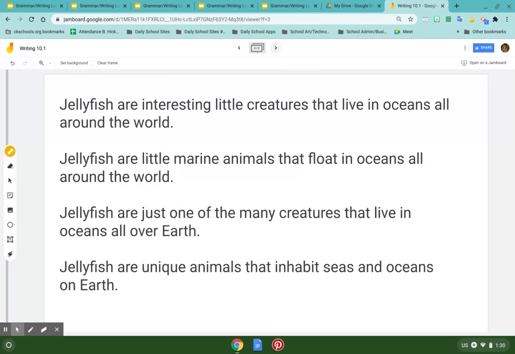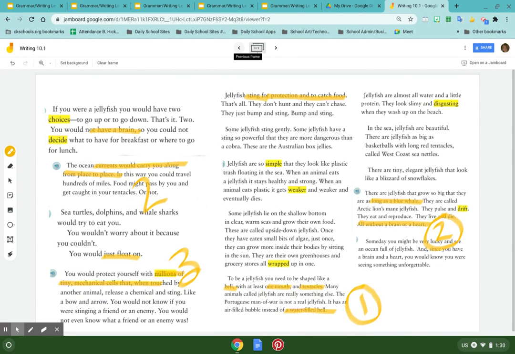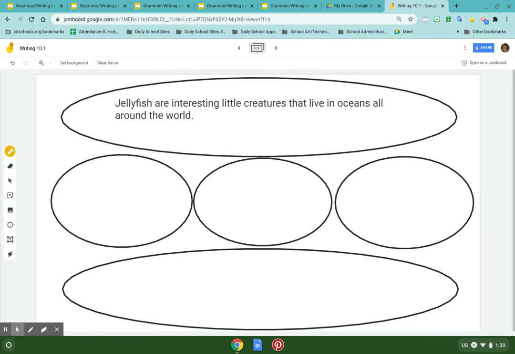Then I go back. Okay, so my first fact is bell-shaped, water, bell-shaped, mouth and tentacles. Okay, now watch this. This is a little bit different than what I was showing you the other day. I'm going to go in here, and I'm not going to type whole sentences right now.